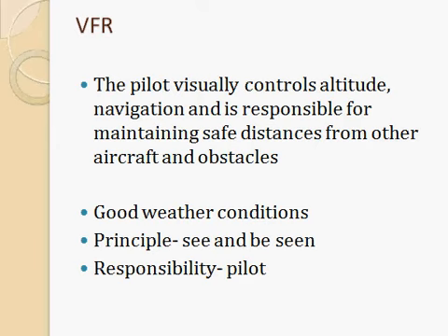The pilot will be seeing whatever be the surroundings, and also he will be seen by the pilots of other aircraft, and he will be visually controlling the altitude and the navigation, and he will be responsible for maintaining safe distances between adjacent aircraft and obstacles. So all the responsibility will be with the pilot.